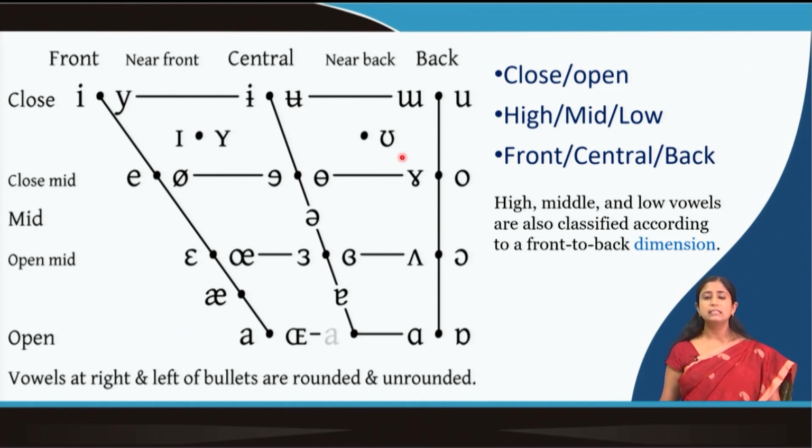But in the case of vowels, we can't actually block the air. The airflow is direct without any obstruction. So, what do we need to do? We actually change the positions of our lips and the tongue. The tongue does not block the air, but it raises and falls and creates different shapes, and the air pressure is accordingly shifted from one place to another, creating differences in the vowel sound. So, these are the criteria which help in creating different types of vowel sounds.